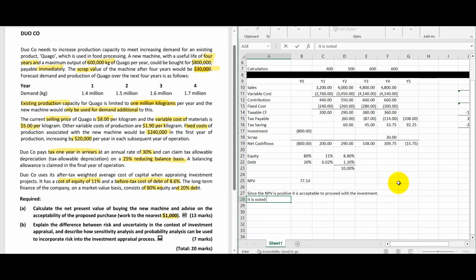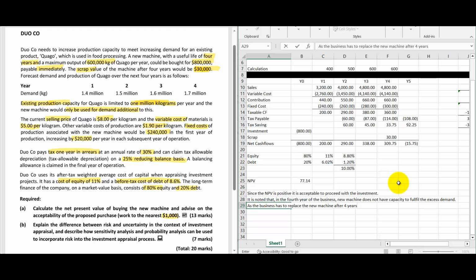It is noted that in the 4th year of the business, the new machine does not have capacity to fulfill the excess demand as the business has to replace the new machine after 4 years.